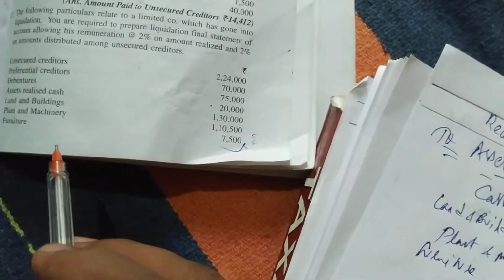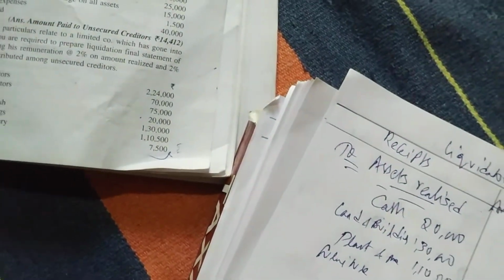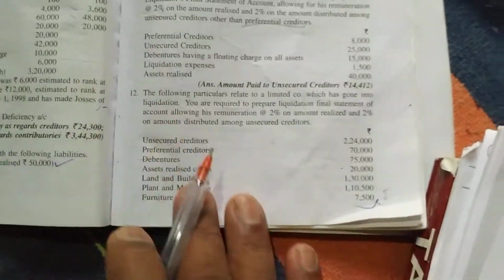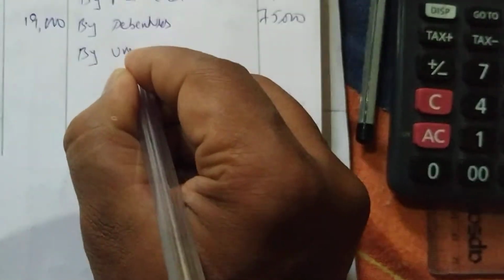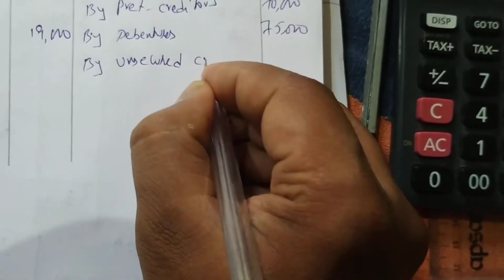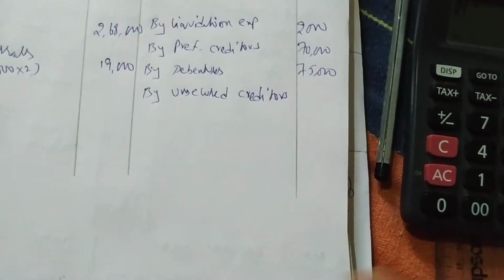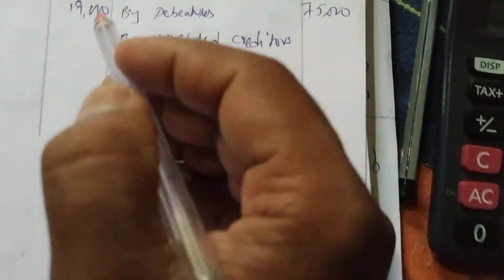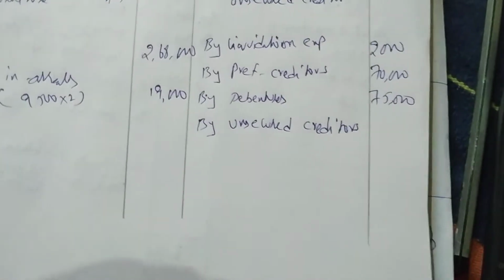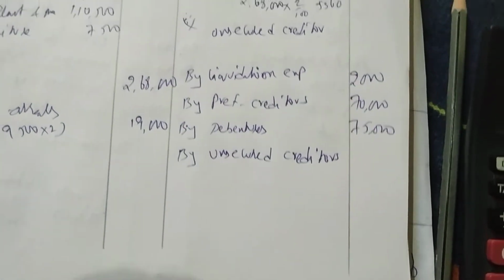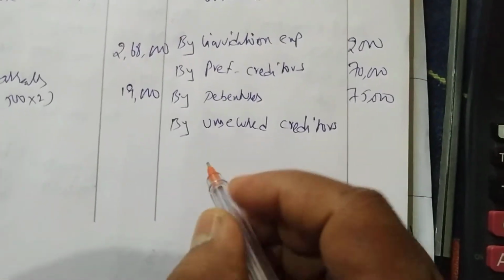After debentures, to whom do we have to pay? Nobody else is there, so we have to pay the unsecured creditors now. Last is by unsecured creditors. And we have to see whether the amount is sufficient or not. So how much is the amount? 2,68,000 plus 19,000, minus 5,360. So in total we have 2,81,640.